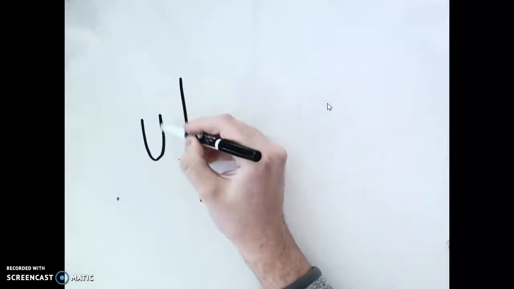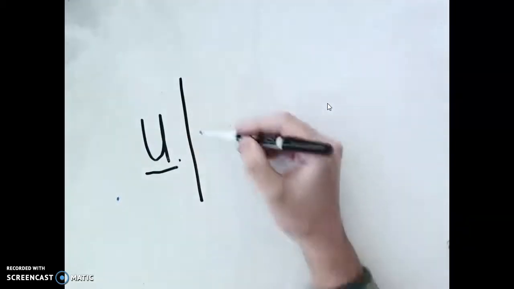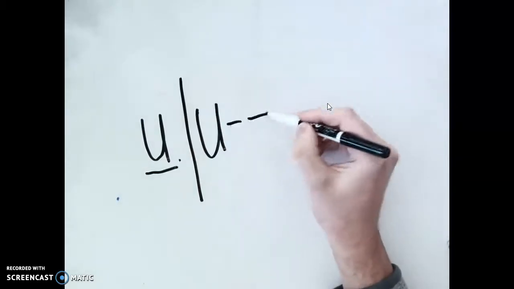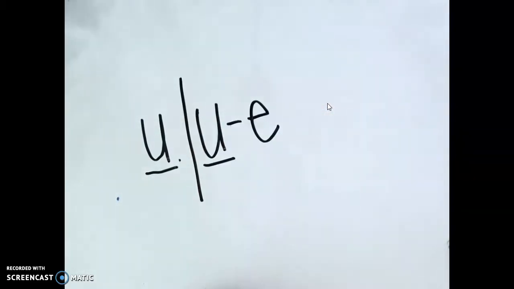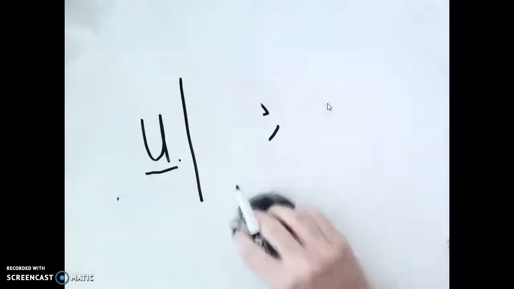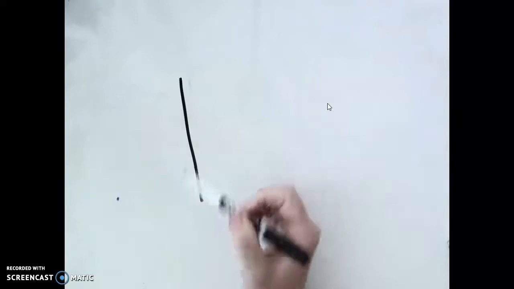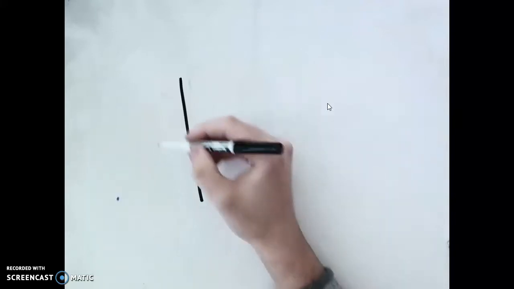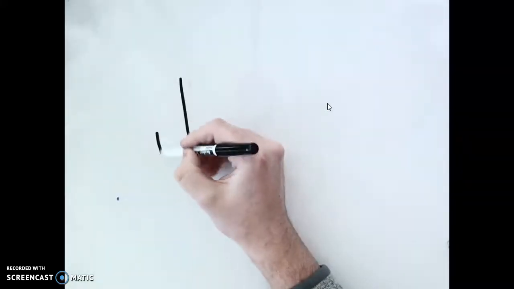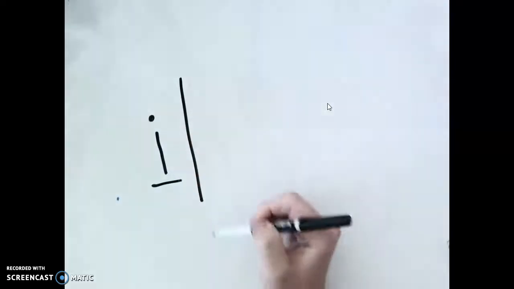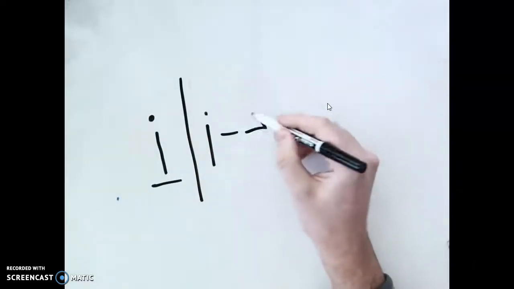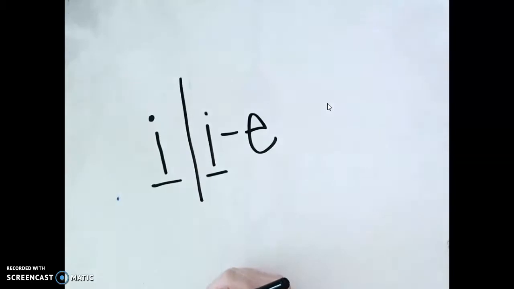Show me the two ways to make long U. Long U says U, so U says U, and U magic E says U. And our last vowel, show me the two ways to do long I. We know long I says I. I says I, magic E says I.